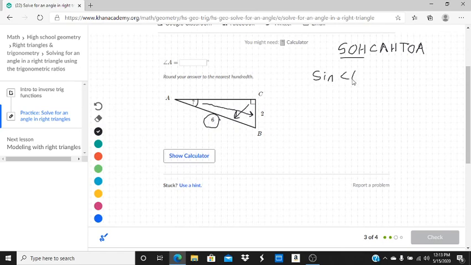we can say the sine of angle A equals the opposite side, which is 2 units, over the hypotenuse, which is 6. Simplify that a little bit. The sine of angle A equals 1/3. So angle A equals the inverse sine, or the arc sine, of 1/3.